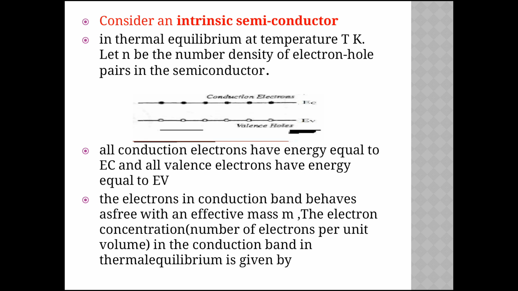These are the bands: the valence band denoted by EV and the conduction band denoted by EC. All the conduction electrons have energy equal to EC and all the valence electrons have energy equal to EV. The electrons in the conduction band behave as free electrons with effective mass m. The electron concentration, the number of electrons per unit volume in the conduction band in thermal equilibrium, is given by